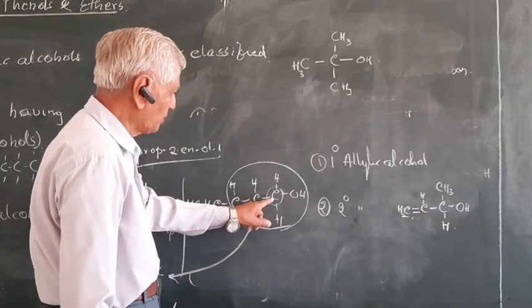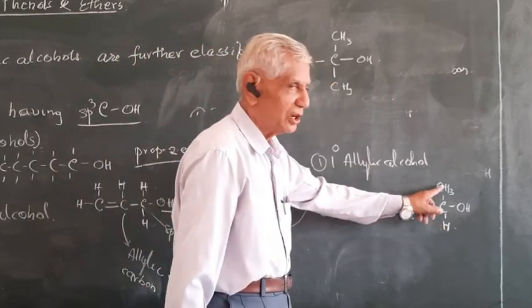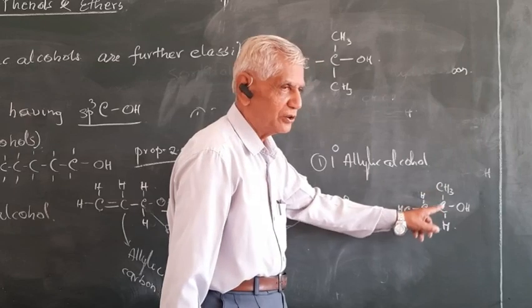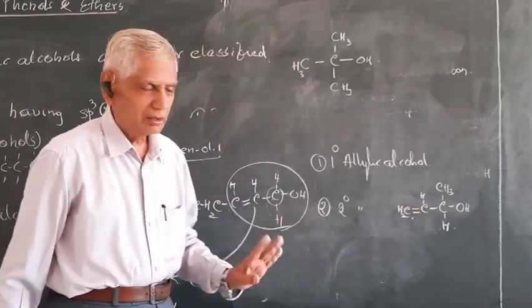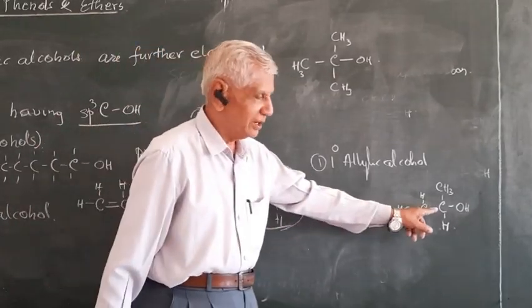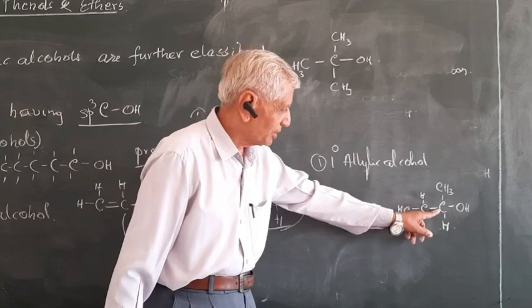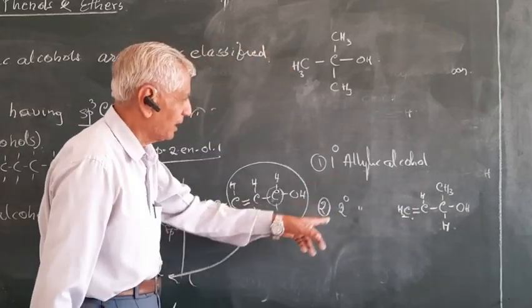Here the sp3 carbon is connected to two hydrogen. Here it is connected to one hydrogen, one more CH3 there, one more carbon there. Therefore it is called secondary allylic alcohol. Clear? Clearly understand. This is primary, this is secondary. Why is it secondary? Because this carbon is connected to two carbons. Therefore it is called secondary allylic alcohol.